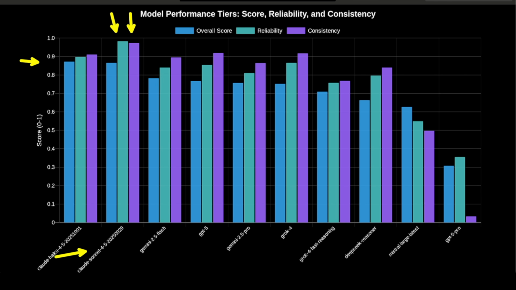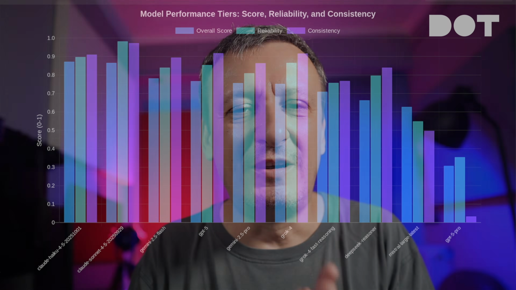When you absolutely need your agent to finish what it started, this is your model. But that reliability comes at a premium. $3 input and $15 output per million tokens. That's 3 times more expensive than Haiku. So here's the trade-off between these 2 top performers.